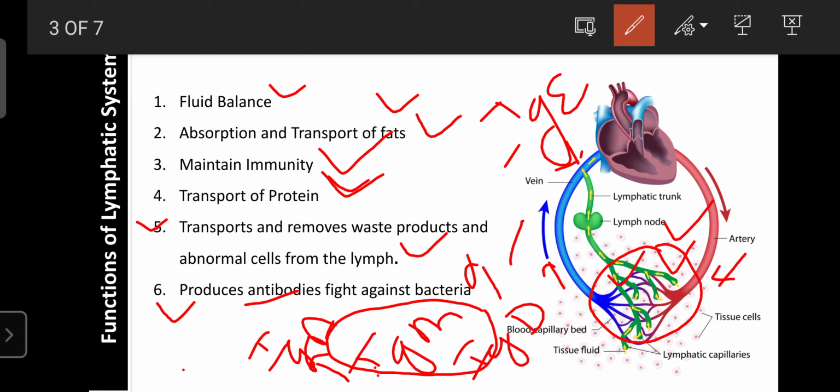They have the capability to invade bacteria and microorganisms. That's why the lymphatic system is involved in the fight against microorganisms and bacteria. So these are the important functions of the lymphatic system, or immune system, or drainage system.